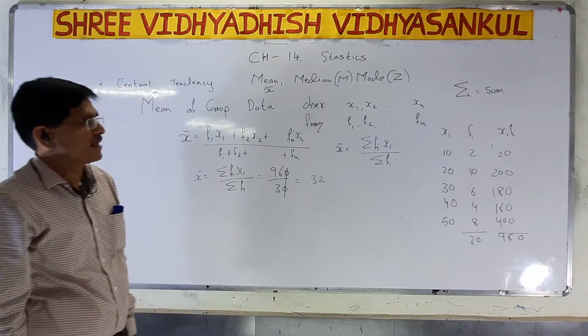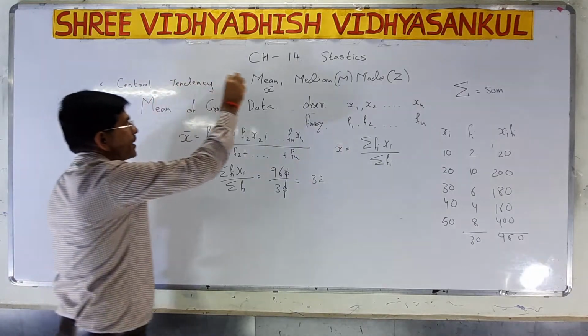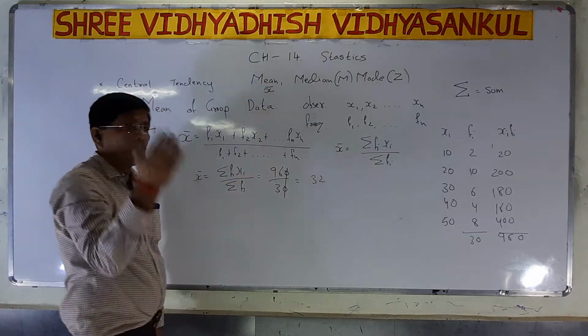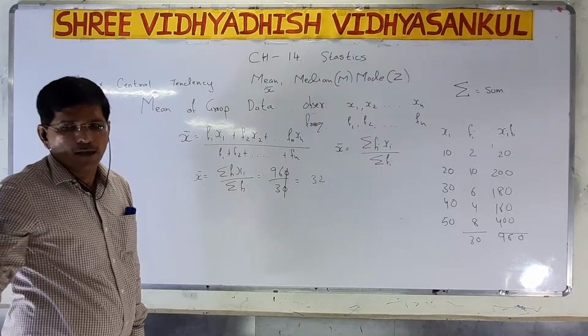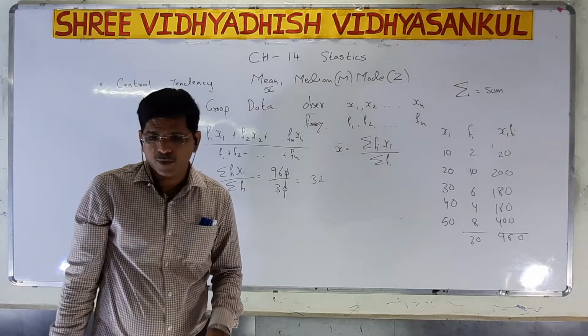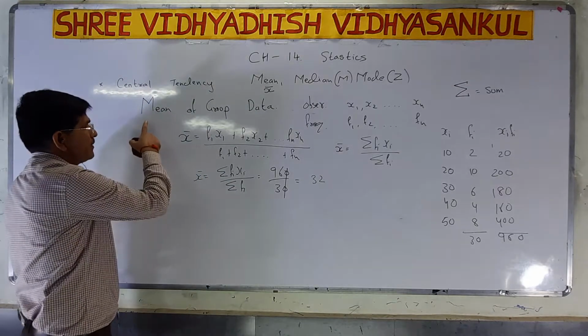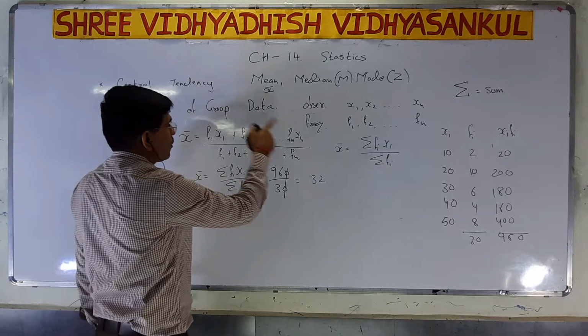It is left with the central tendency. We discussed the mean of ungrouped data. Now for our text, we will discuss grouped data. Before we start grouped data, I have to write one group here. Again we want to discuss the mean of grouped data.